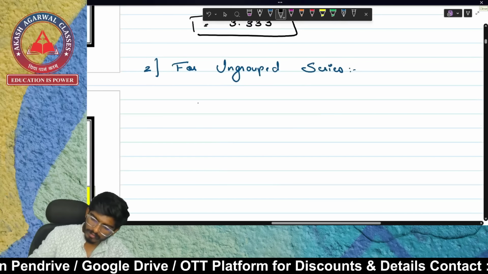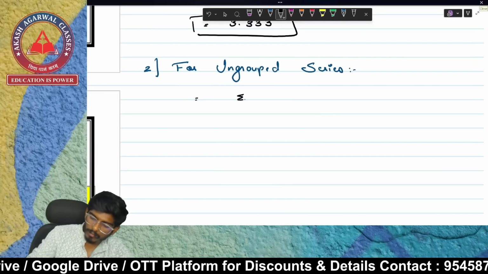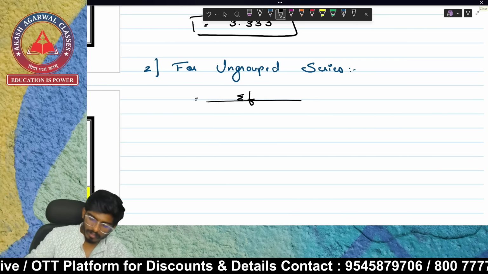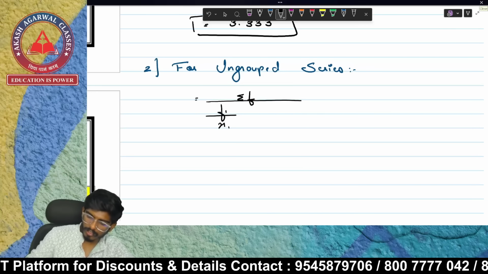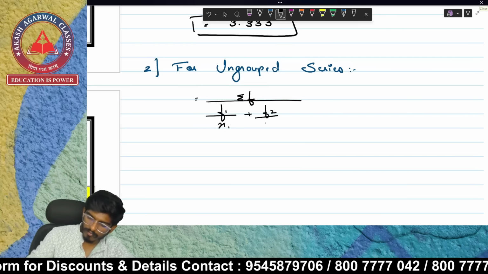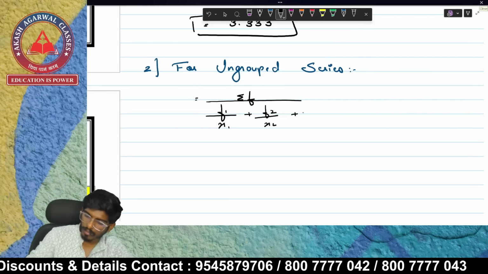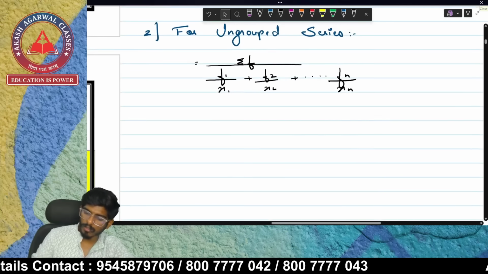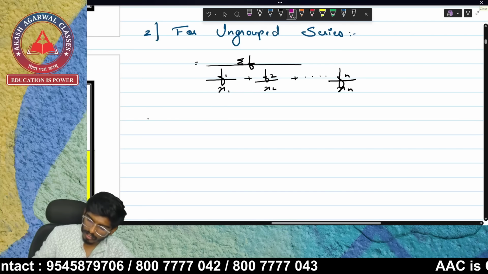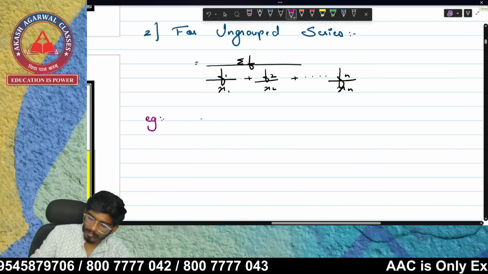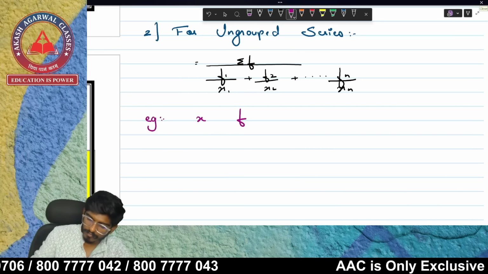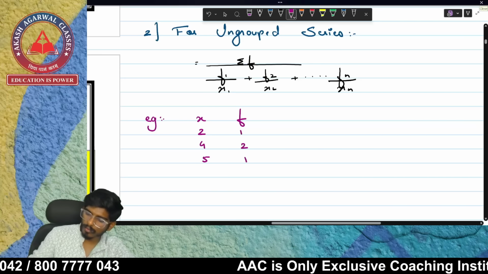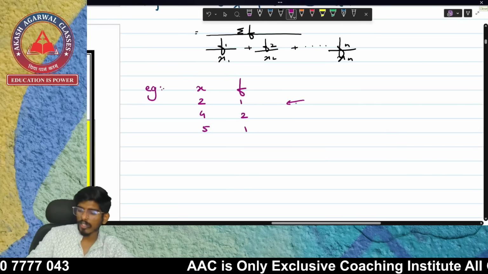For ungrouped series, the formula is summation of f upon f1 upon x1 plus f2 upon x2 plus fn upon xn. This is how we solve for ungrouped series. Okay, let's see an example over here. Example is x is 2, 4, 5, f is 1, 2, 1. So this is your question.